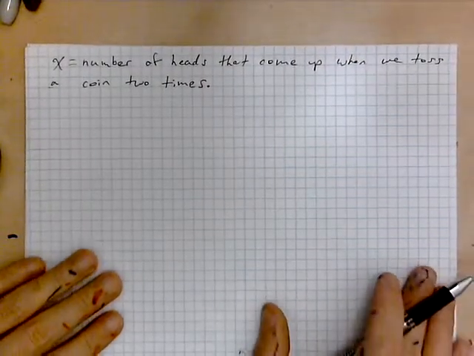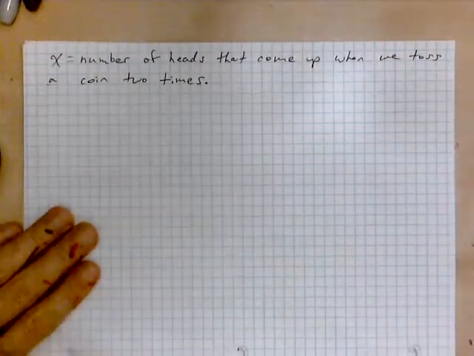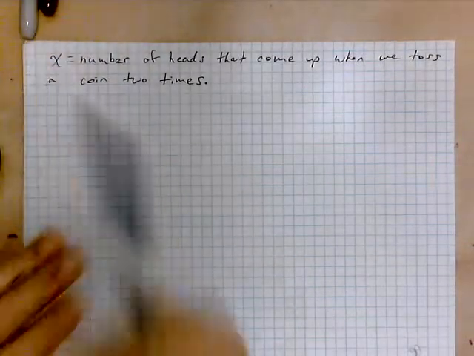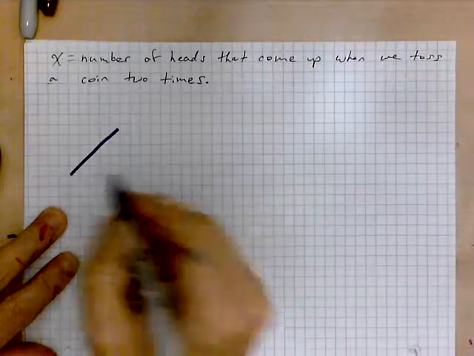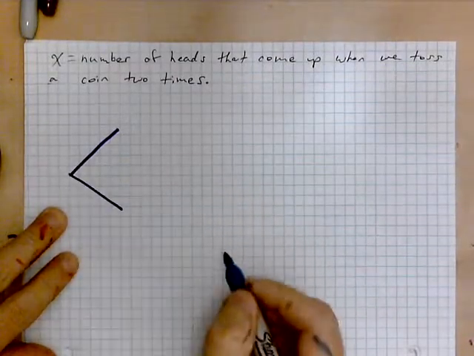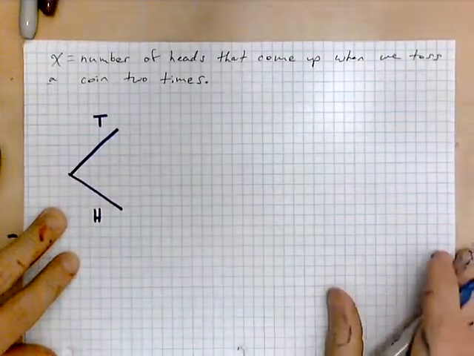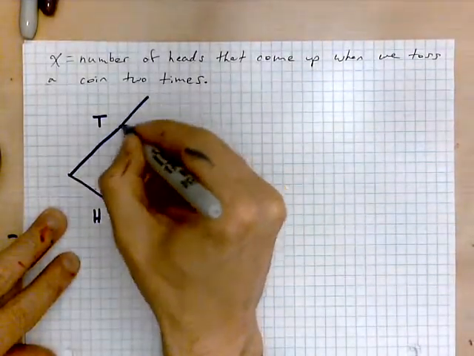So let's take a look at the various possibilities that we might get. We're tossing a coin 2 times, so I will draw a little tree to help us navigate through the problem. Say on the first toss you get either a tail or a head. Once this has occurred, on the second toss, what are the possibilities?